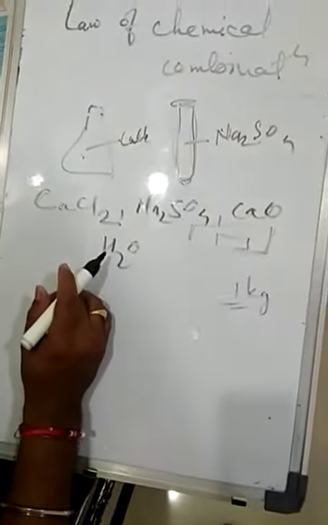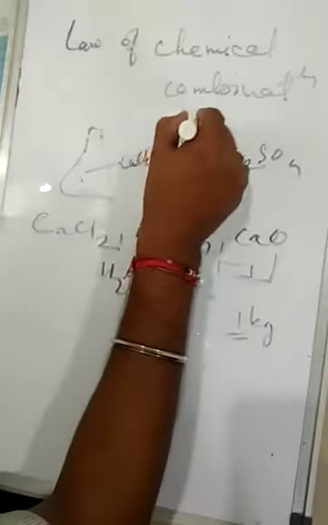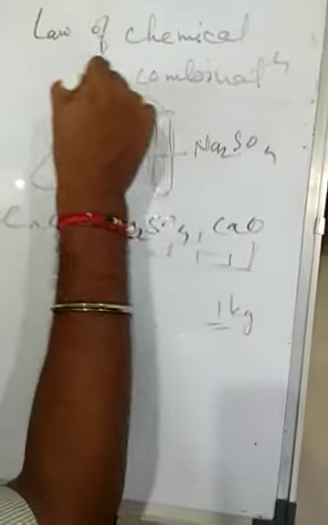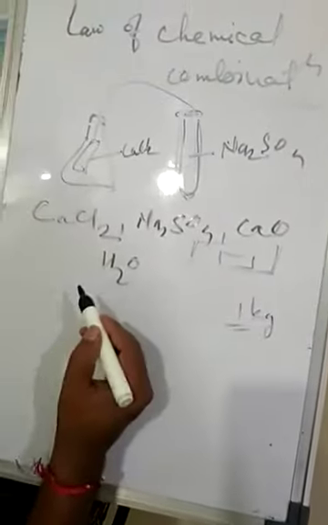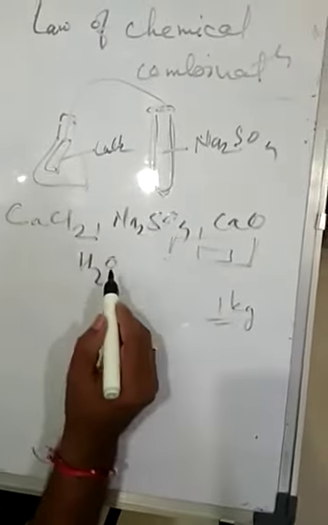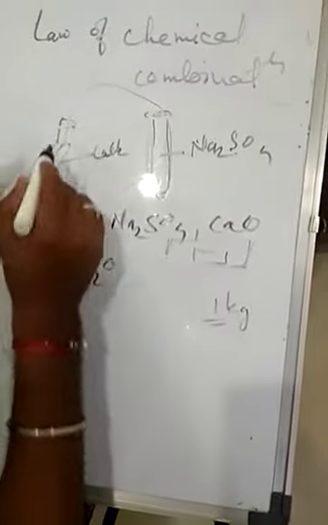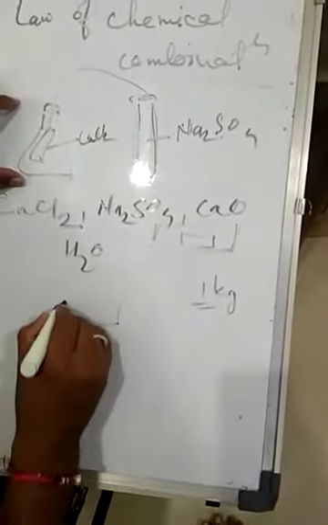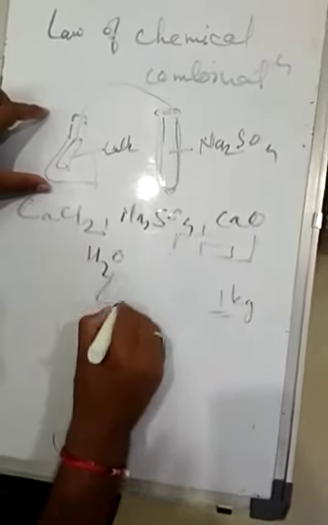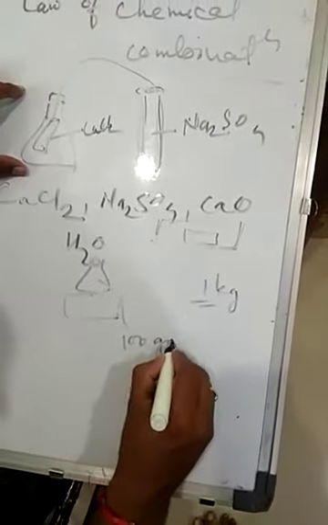Now tie a thread to the test tube and insert it in the conical flask, just like this. Seal the conical flask with an airtight rubber cork and weigh the whole apparatus on the weighing balance. Suppose it measures near about 100 grams in total.